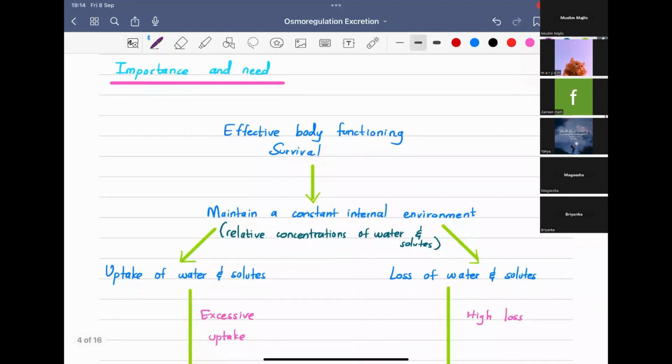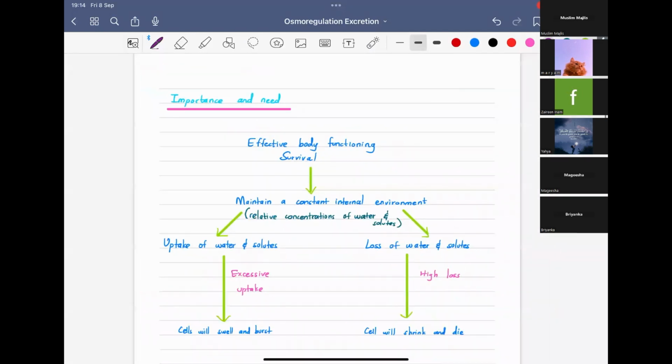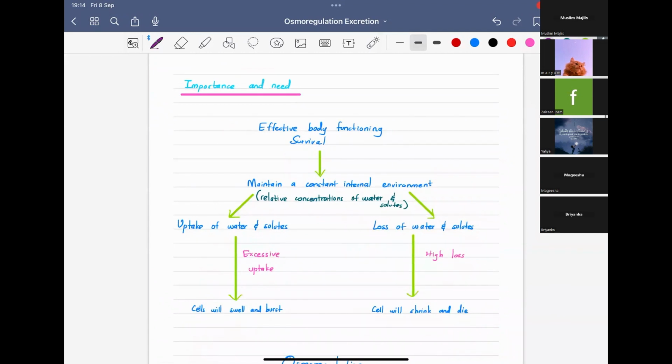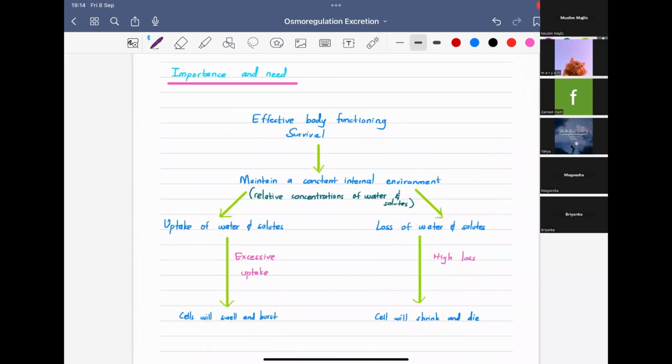So I have tried to make a simple summary of the importance and need of osmoregulation and excretion. If you want, you can note it. It's not necessary. So, what is the main aim of our body?